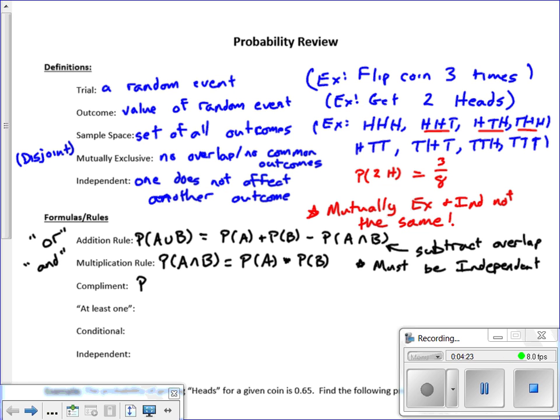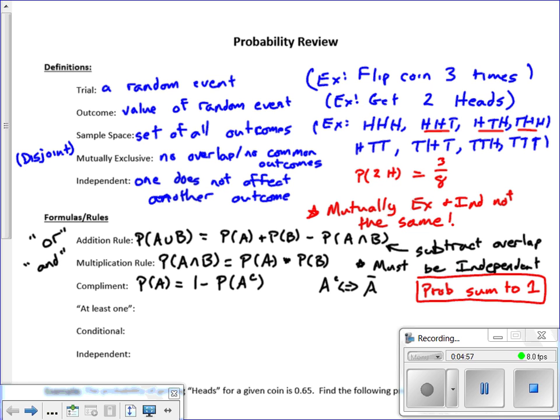Another rule we talked about, a very helpful rule, is the complement rule. That just basically says the probability something happens is 1 minus the probability that it doesn't. You might also see A^C, that's the complement. You might also see it written with a line over the top. Those are the same thing. And that's coming out of the rule that probabilities sum to 1. So basically, the probability something occurs or doesn't occur is always going to be 1, right? There's a 100% chance it's either going to rain or not rain today. That's the only two options.